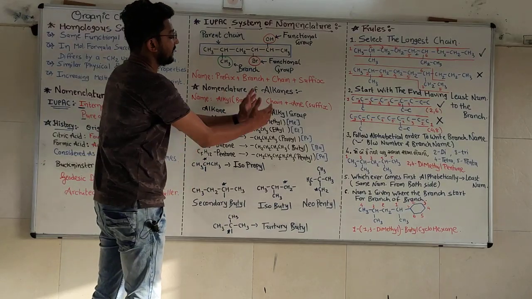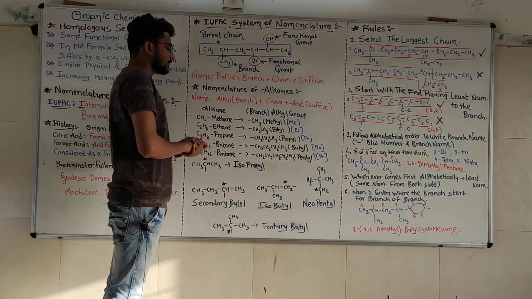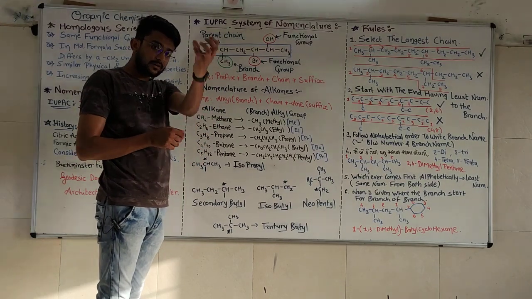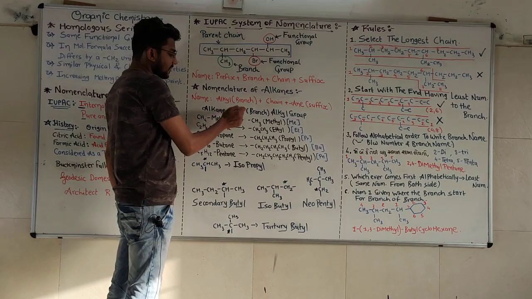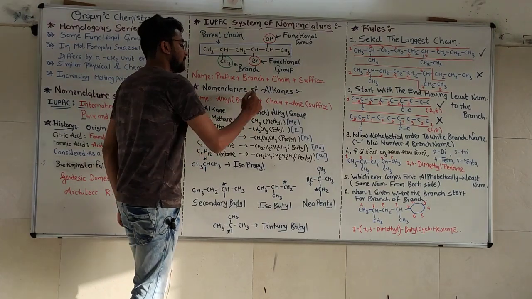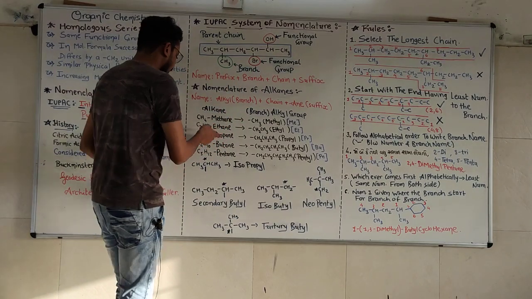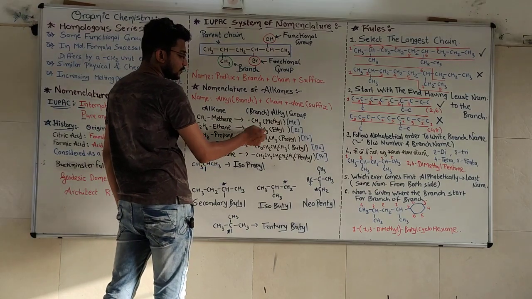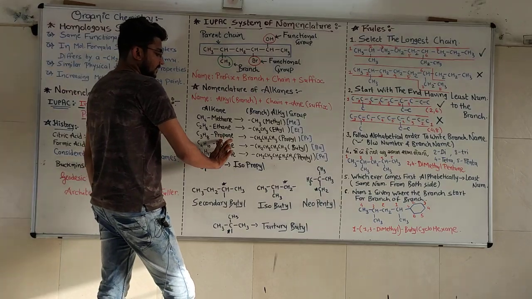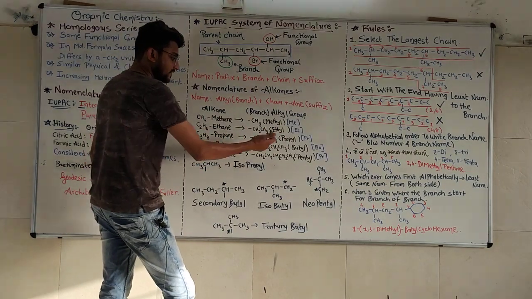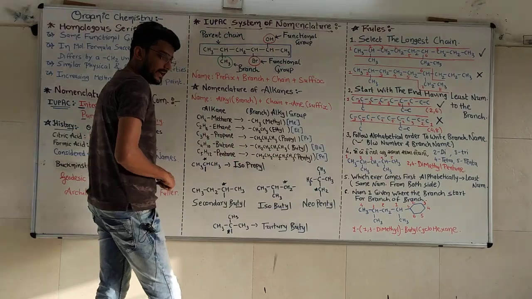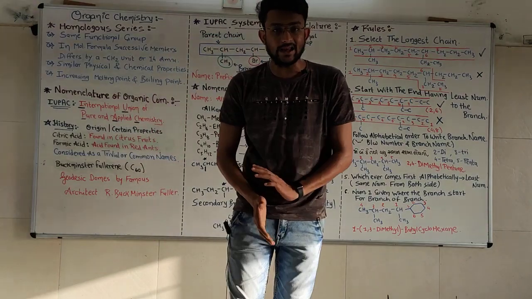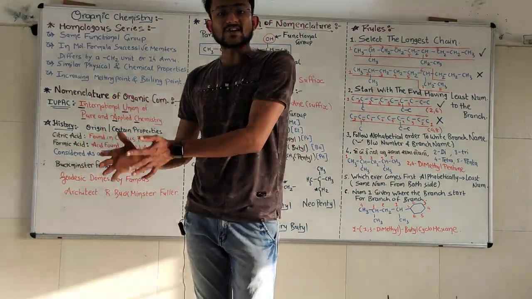Okay, how are we going to determine the name of the branch? Suppose we have CH4. Remove one hydrogen so that we can attach that carbon to the chain. That's why CH4 gives us CH3 and methane becomes methyl. Likewise, ethane, C2H6, remove one hydrogen, that's why C2H5, or else CH2CH3, becomes ethyl. Propane gives us propyl, butane gives us butyl, pentane gives us pentyl. Likewise, if we remove one hydrogen from the alkane, it will give us our branch alkyl.